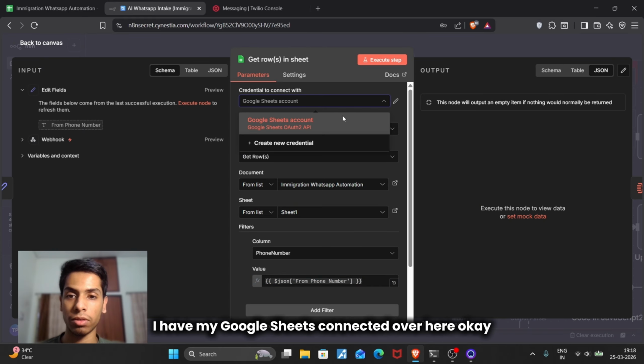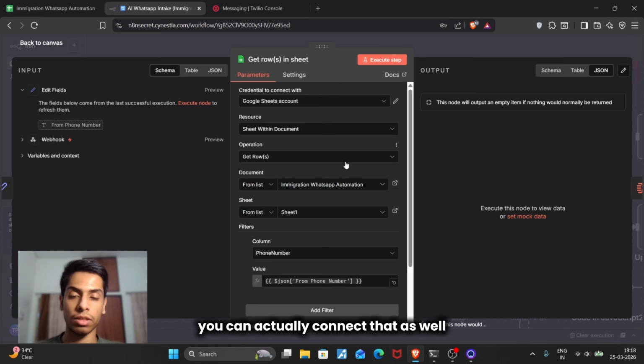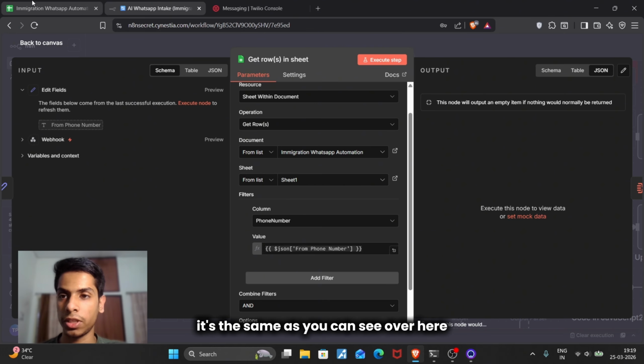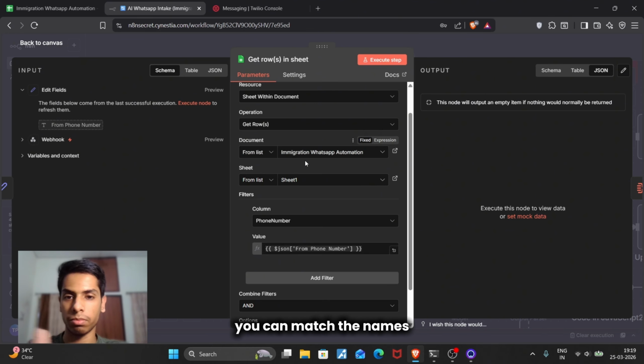Basically, I have my Google Sheets connected over here. You can actually connect that as well, and it's completely free. You can just try it out if you want. I'm using this particular document, and I've selected the particular sheet. It's the same as you can see over here. You can match the names.